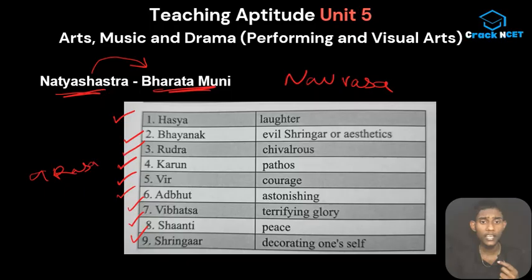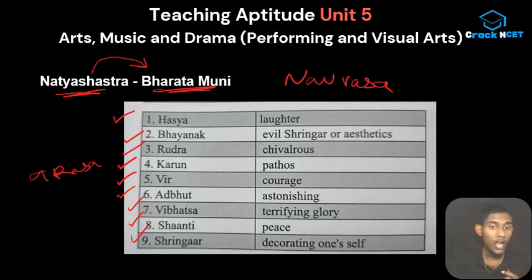What kind of questions can come from this portion? Maybe you are given four options in which you have to find out which one is not a part of Navarasa. I'm just predicting these questions, so it's not certain, but of course this is a part of this unit, so you have to know about this. And trust me guys, it's not that tough. You don't even have to memorize, just try to revise. So that's all about our memory-based part.